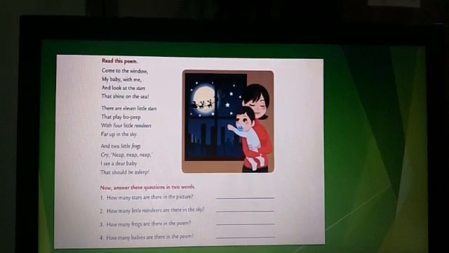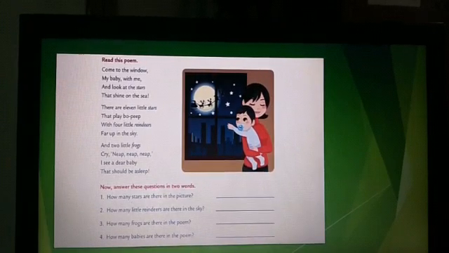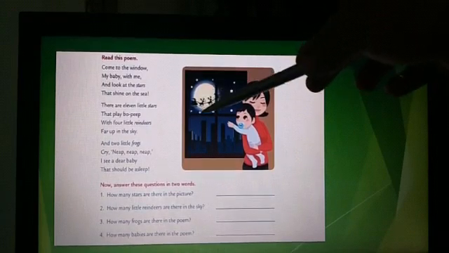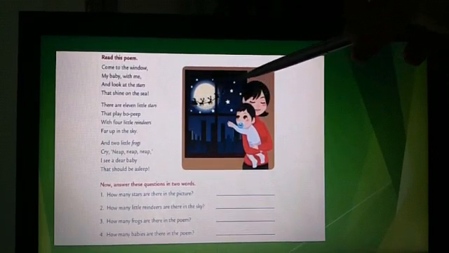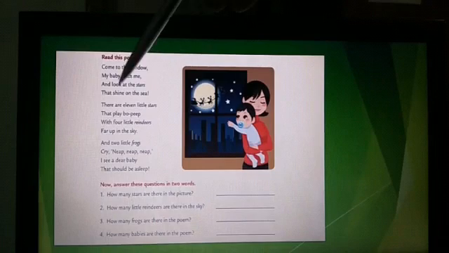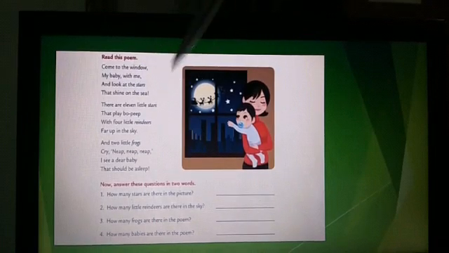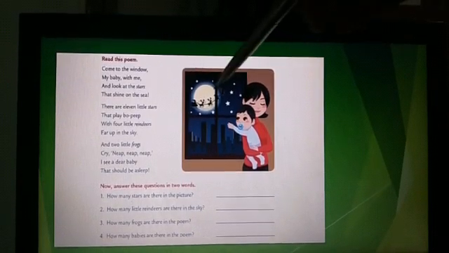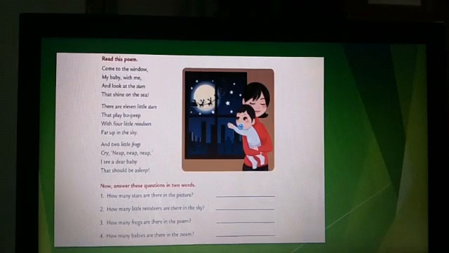Now answer these questions. First, how many stars are there in the picture? Let's count the stars. 1, 2, 3, 4, 5, 6, 7, 8, 9, 10, 11. So there are 11 little stars. Next question is, how many little reindeers are there in the sky? There are 1, 2, 3, 4 little reindeers in the sky.